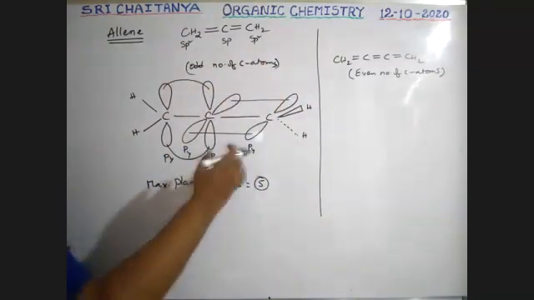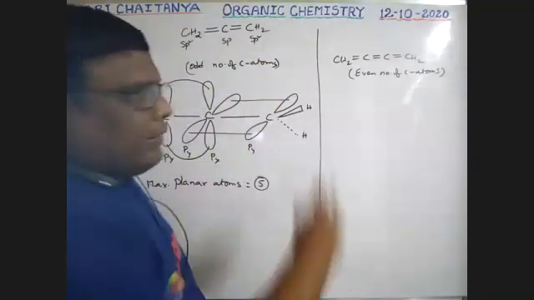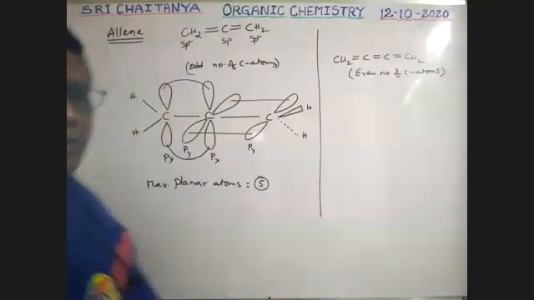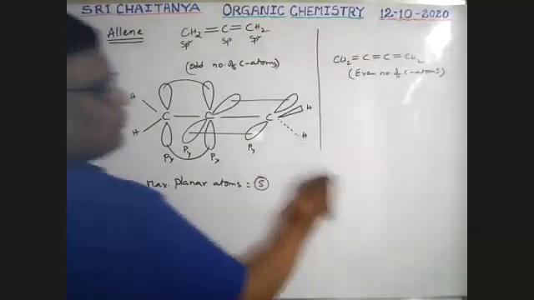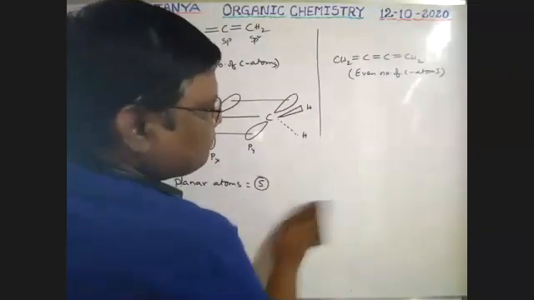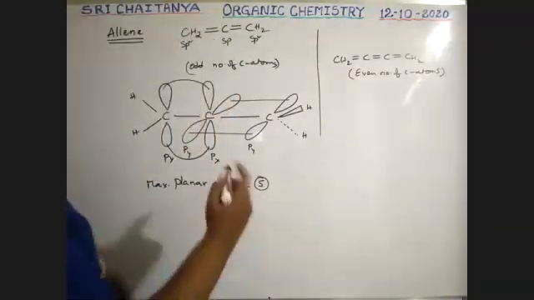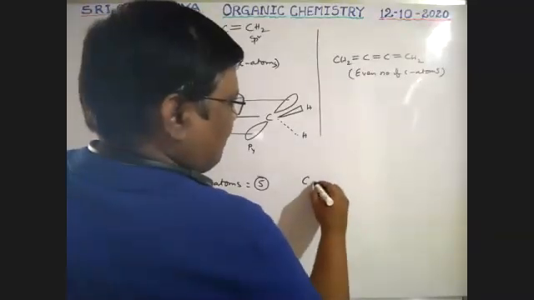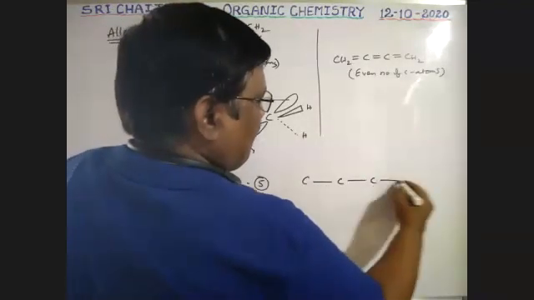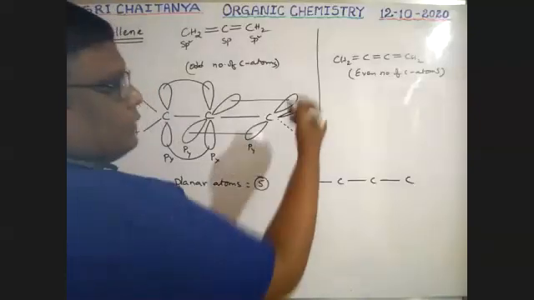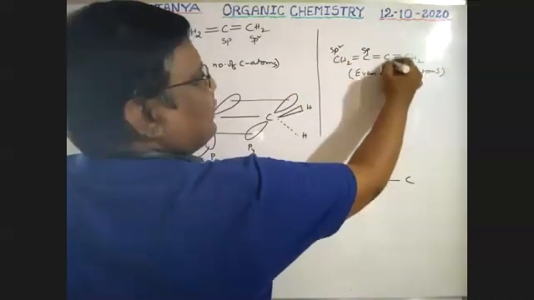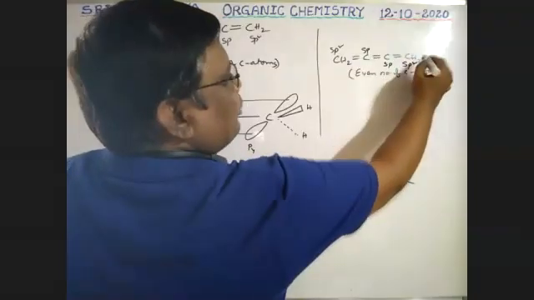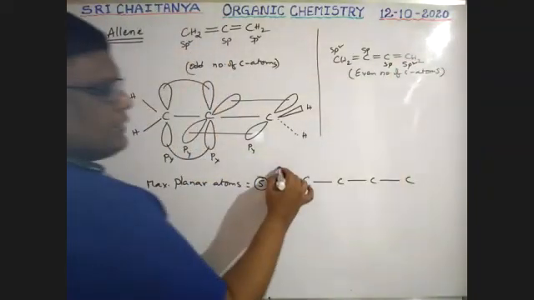So in case of an odd number, this is the way to explain it. In case of an even number, see here, I am drawing 4 carbons. So this is sp2, sp, sp2.